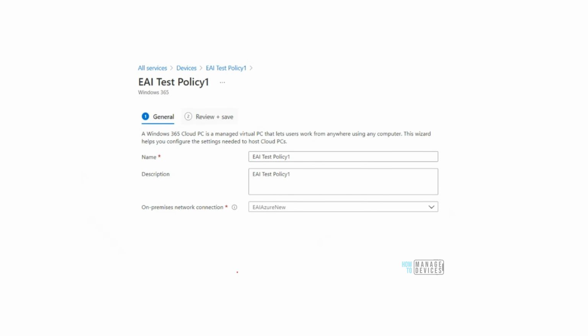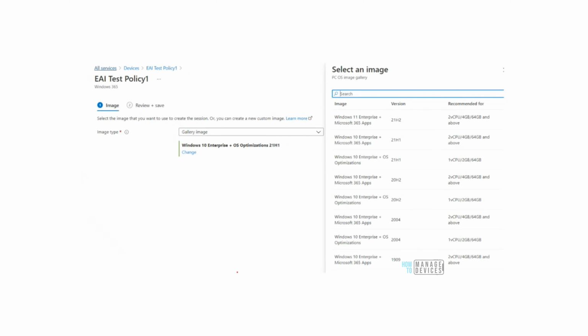And then lastly, we have to make a deployment profile. This is a profile which is going to determine who is going to get the virtual machine and who is not going to get the virtual machine. Okay, and over here I'm selecting the image. The image is going to determine the operating system, whether it's going to be Windows 10, Windows 11, and so on.